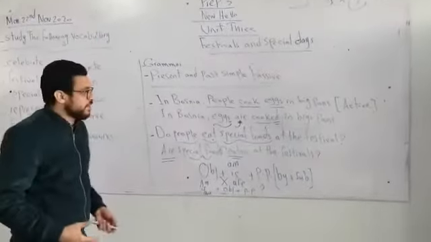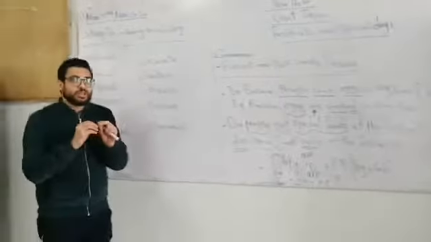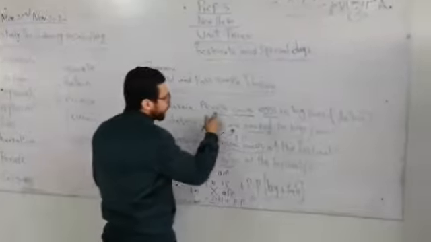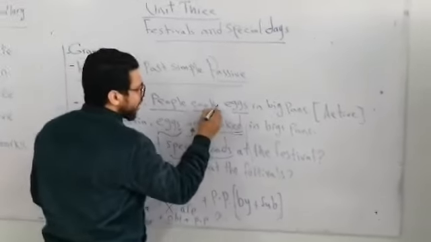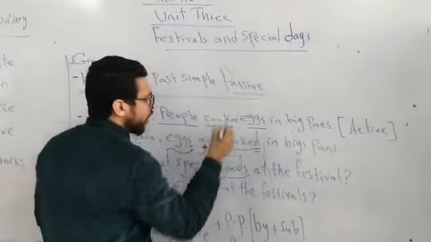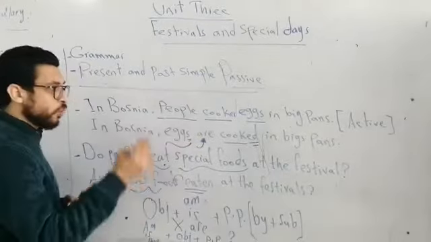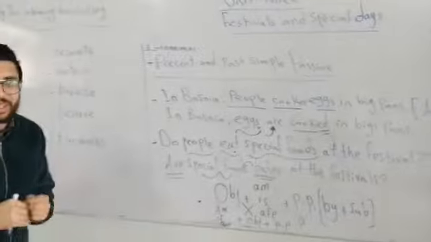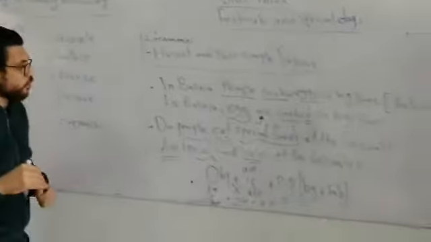So what about the past simple? We are going to change only the main verb. Instead of people cook eggs, we can say people cooked eggs. So if we want to change into passive, we are going to change only the form of verb to be.